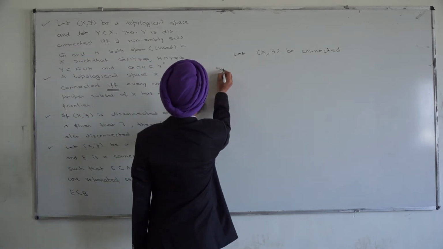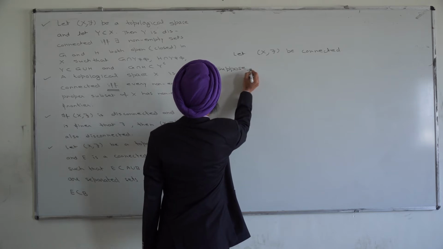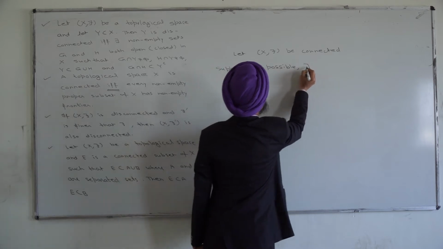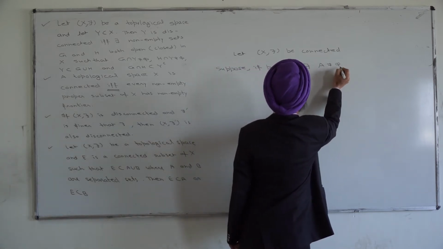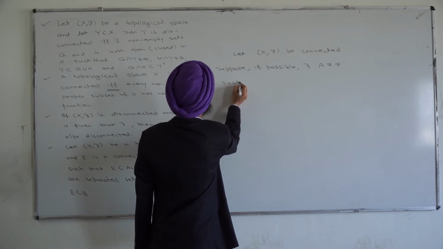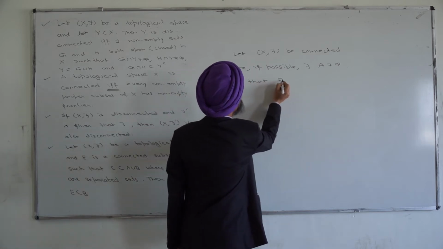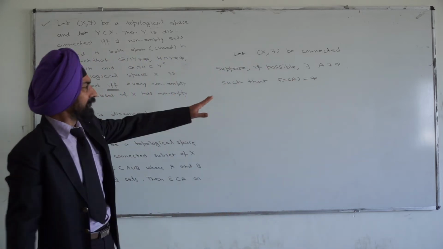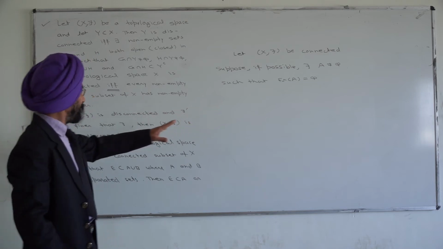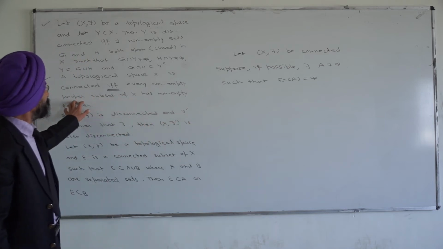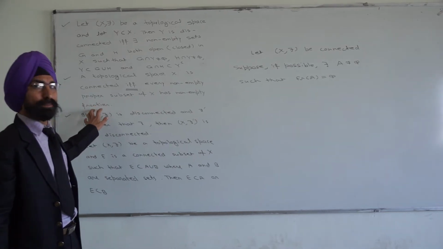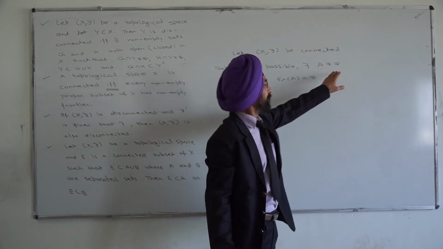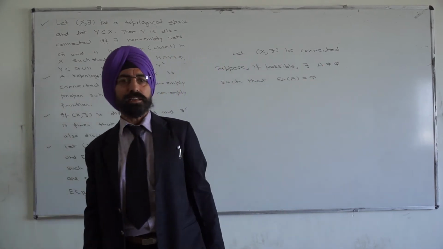Suppose, if possible, there exists a non-empty set A such that the frontier of A is phi. We suppose that there is a set whose frontier is empty. We want to prove that every non-empty proper subset of X has non-empty frontier, and we have supposed that some non-empty set A has frontier of A equal to phi.